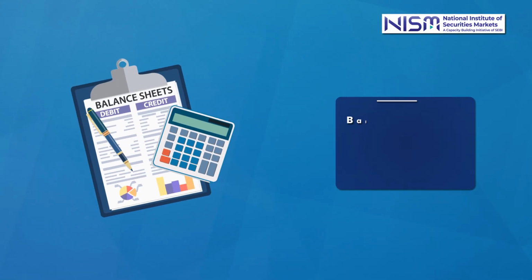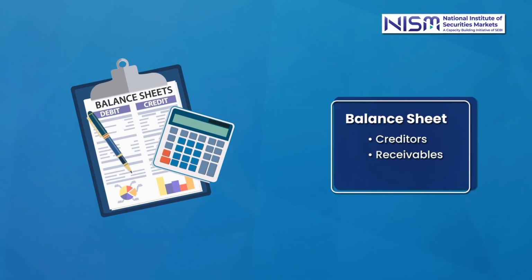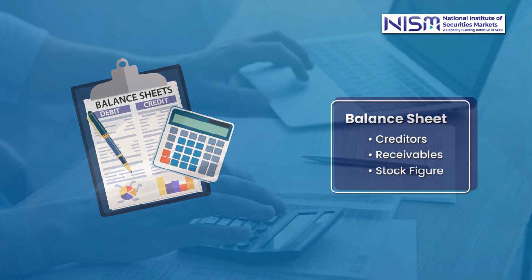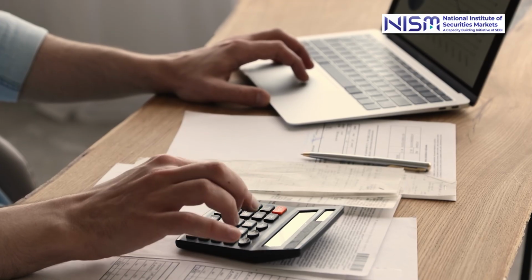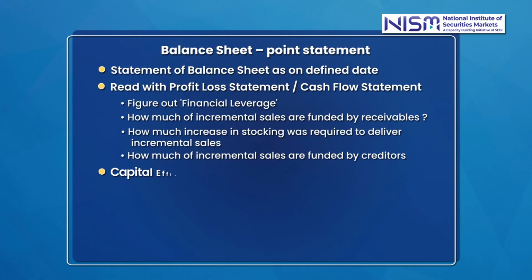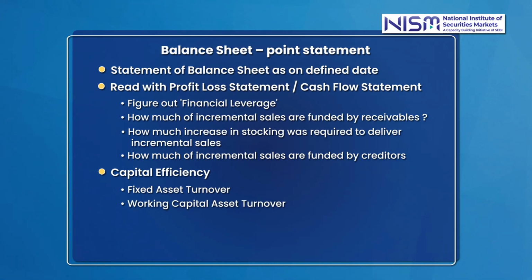The balance sheet reports the creditors, receivables and the stock figures. This analysis can be done only through the balance sheet by referring to those figures and calculating them as percentage to the turnover. The capital efficiency in terms of the fixed asset turnover, how much fixed assets are used to deliver a turnover, and the working capital flows from the analysis of the balance sheet.